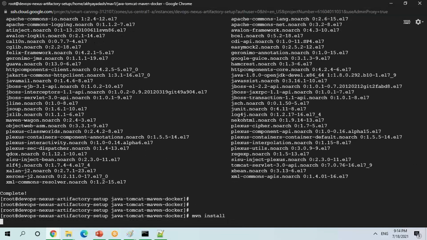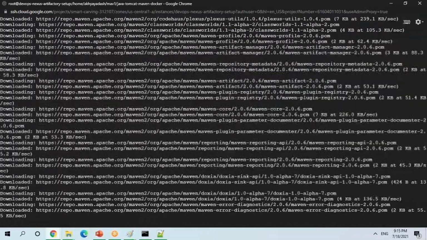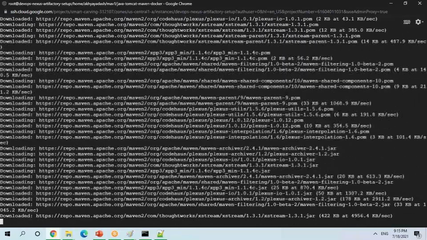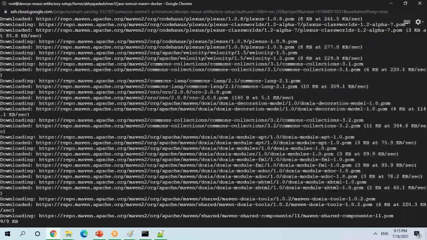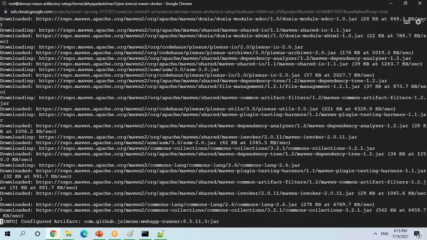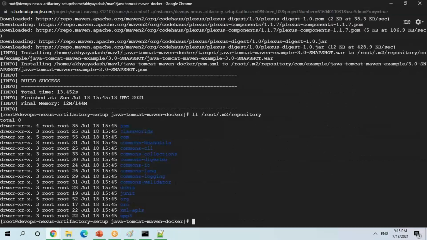Okay, hopefully it will be faster. Yeah, it's faster. Now, if you see, it has downloaded all these artifacts. You can just give ll, and you see all the artifacts are getting downloaded.